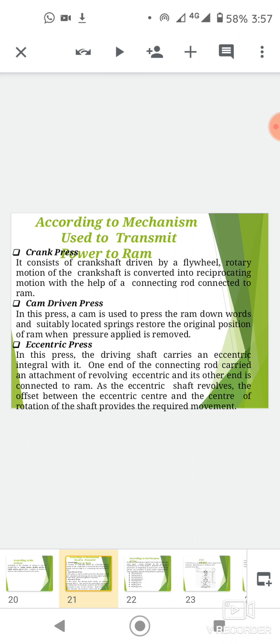Next one, eccentric press. In this press, the driving shaft carries an eccentric integral with it.